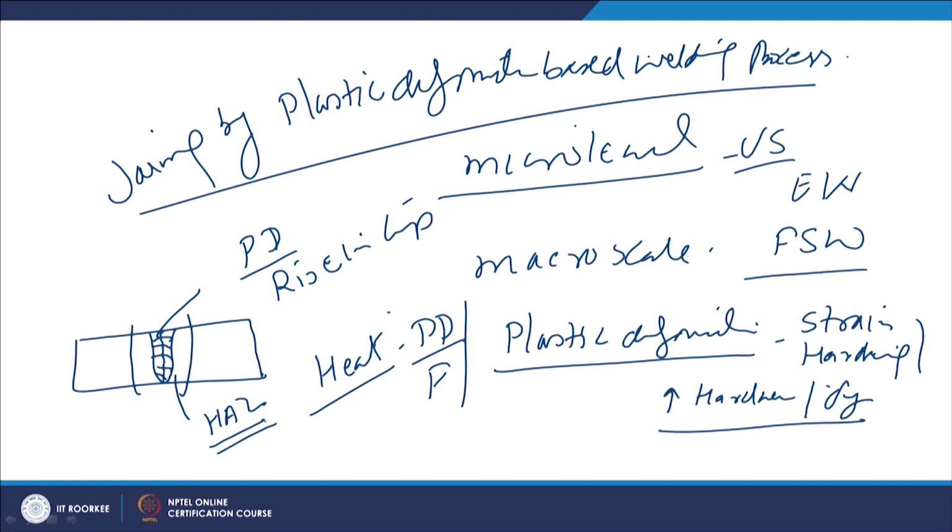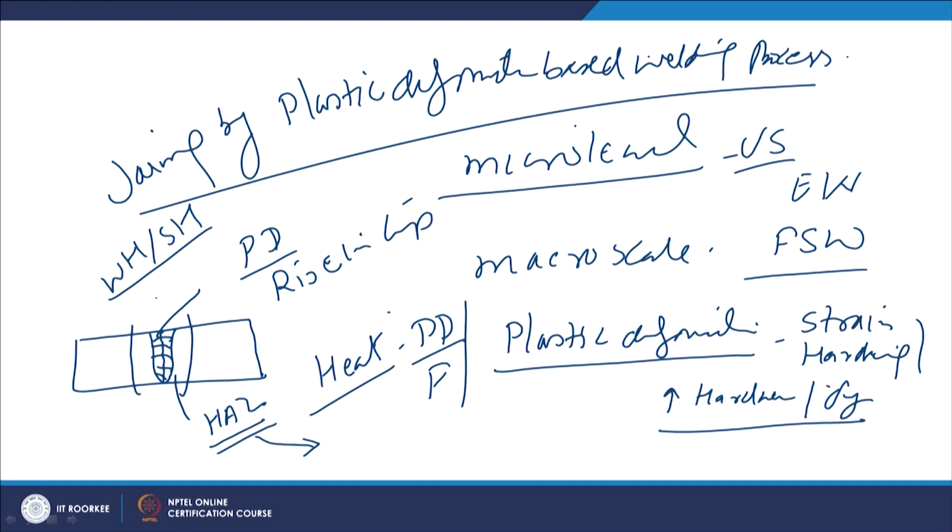So, as per the type of metal system, the properties of the heat affected zone due to the weld thermal cycle will be different, and that may change significantly, while in case of the weld metal the plastic deformation will be causing the work hardening, strain hardening, and so in any case the hardness and the strength of the weld metal produced by the plastic deformation based joining processes will be higher.